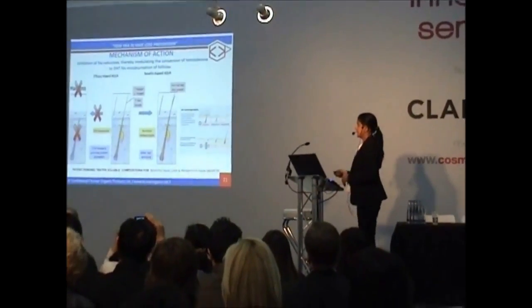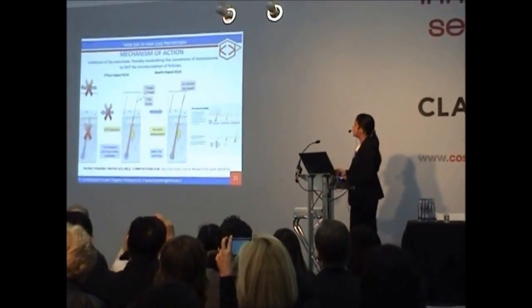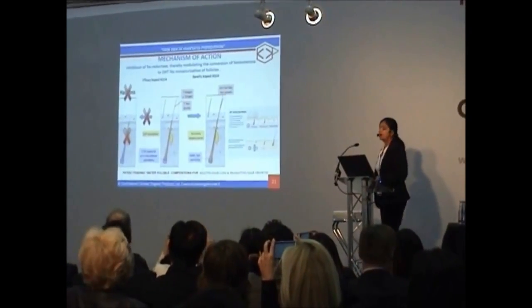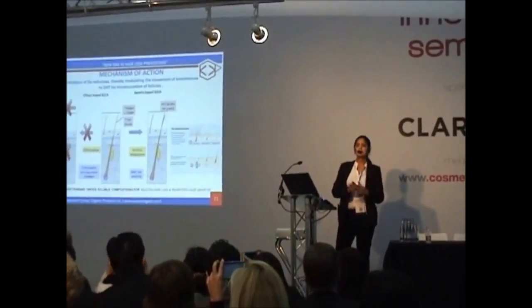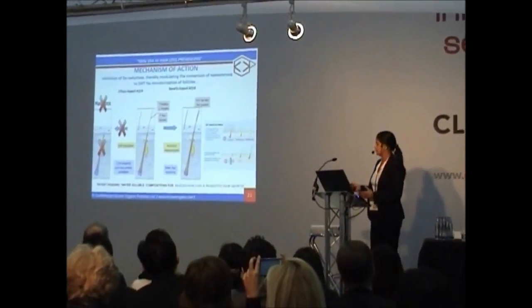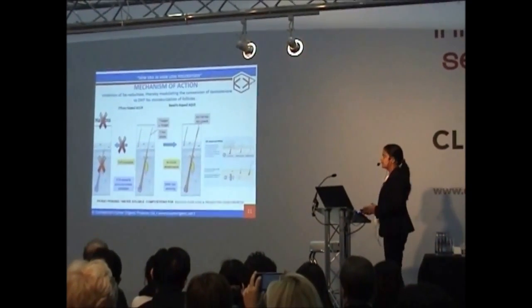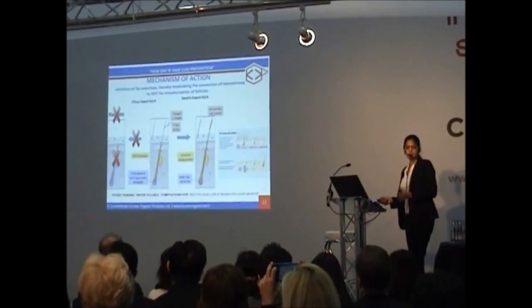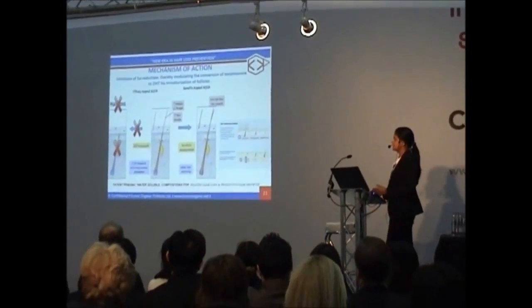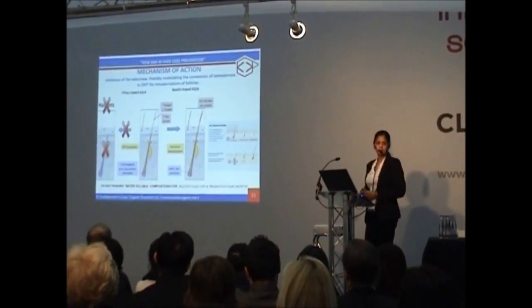How does Copexil activate the channel, how does it inhibit DHT, and how does it work for anti-hair loss as well as hair regrowth? Here, this is a normal hair cycle. When testosterone is converted to DHT, then hair loss starts. Copexil, what will it do?